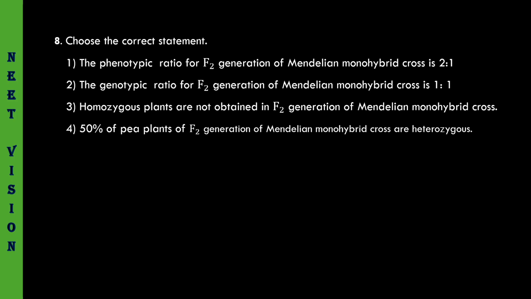The genotypic ratio is 1:2:1 in F2 generation of monohybrid cross. The first one is dominant homozygous, the second one is heterozygous dominant, and the third is homozygous recessive. So, fourth option must be the correct one. Let us see the answer.